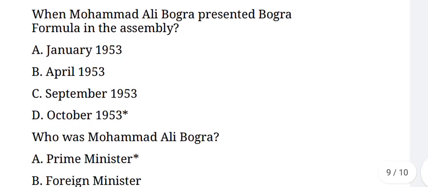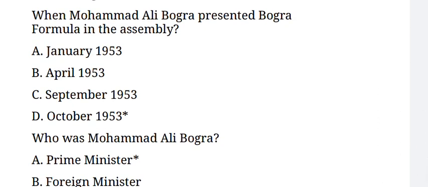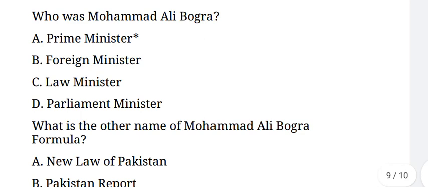Next question. When did Muhammad Ali Bogra present the Bogra formula in the assembly? Its answer is option D, October 1953. Next question. Who was Muhammad Ali Bogra? Its answer is option A, Prime Minister of Pakistan.